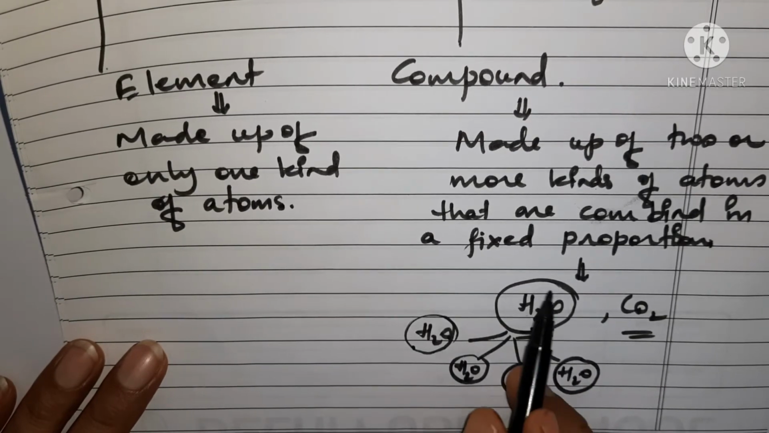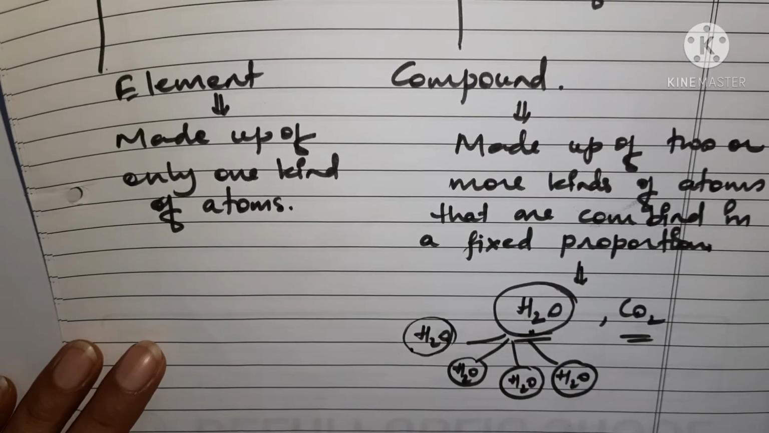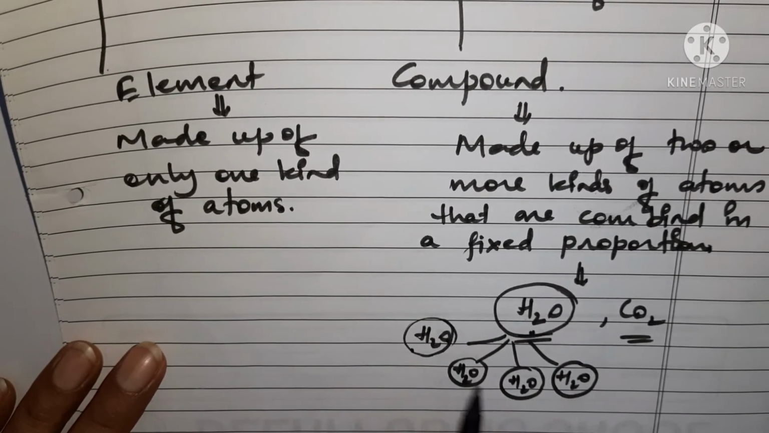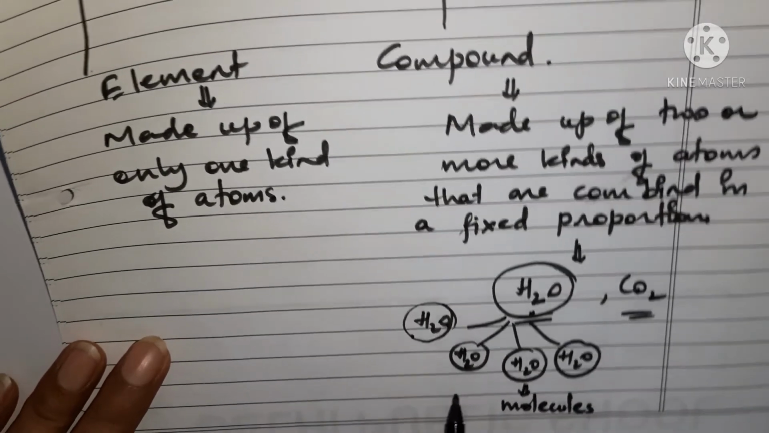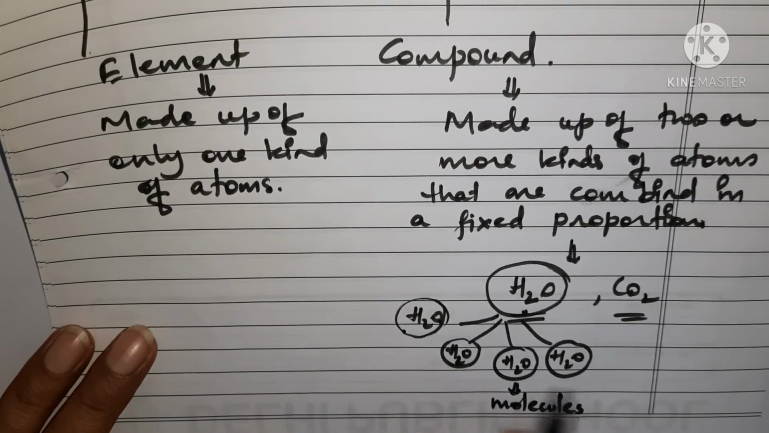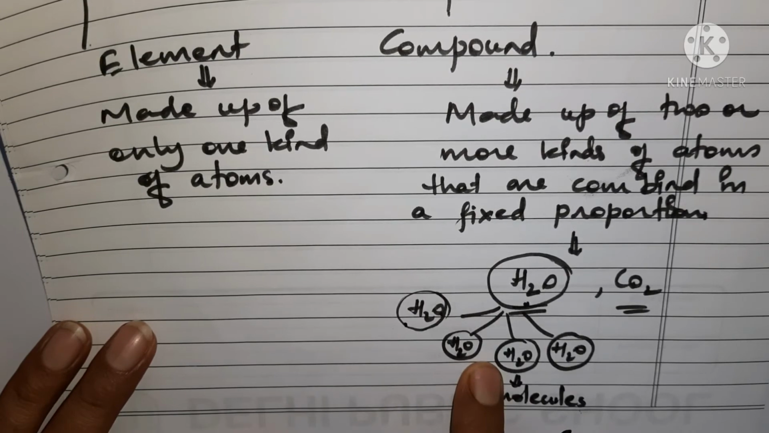You can see that this water is made up of similar types of particles. These particles are known as molecules. We call them molecules. They are not atoms, they are molecules made up of two or more kinds of atoms that are combined in fixed proportions, right?